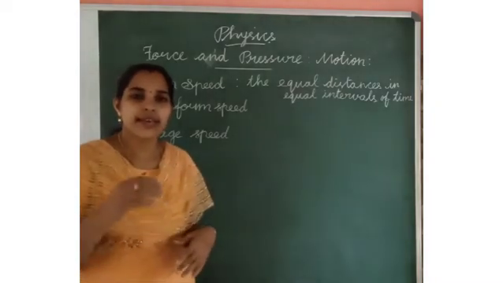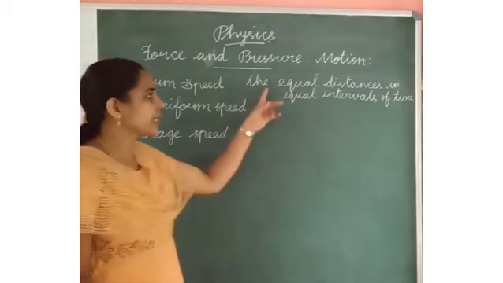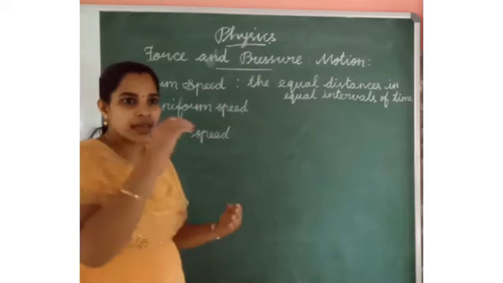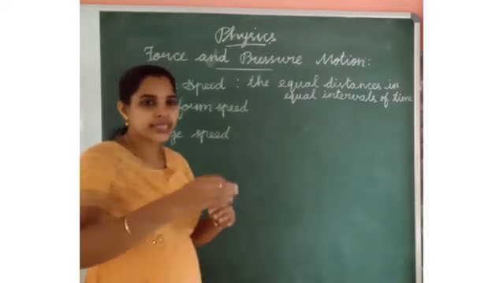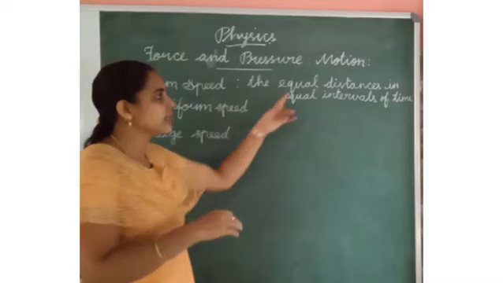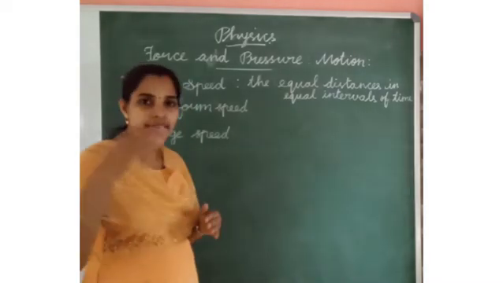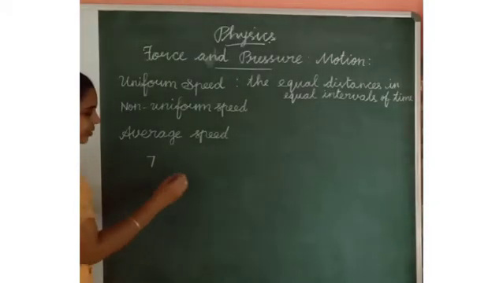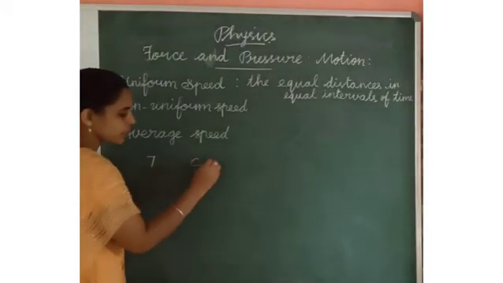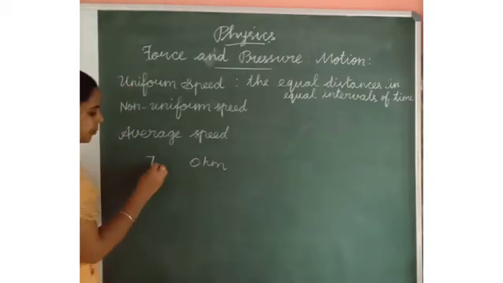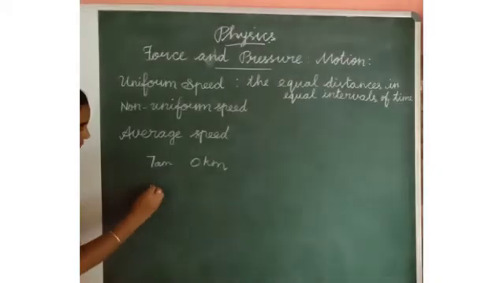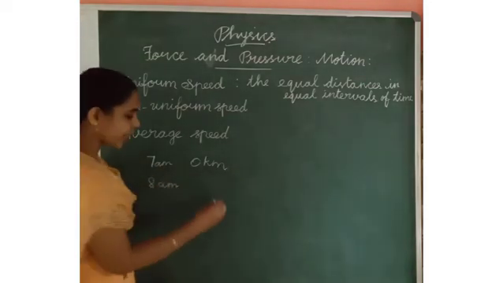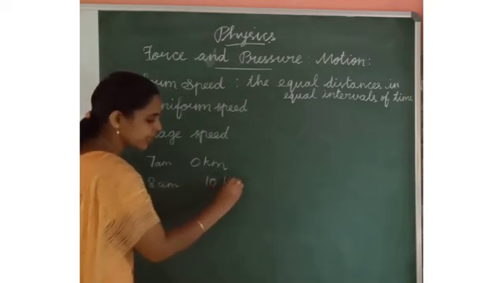Uniform speed means a body travels covering equal distances in equal intervals of time. When a vehicle travels, it covers equal distances in equal intervals of time. For example, one vehicle is moving from 0 kilometer at 7 o'clock. From 7 to 8 am, it moves 10 kilometer.